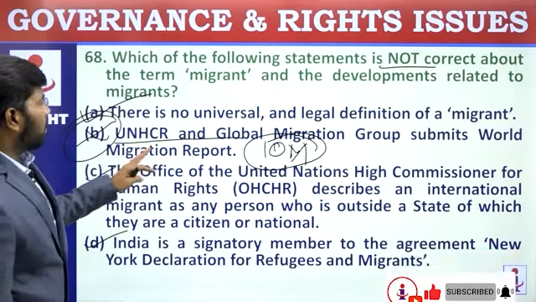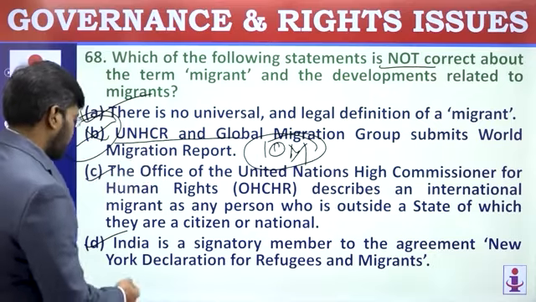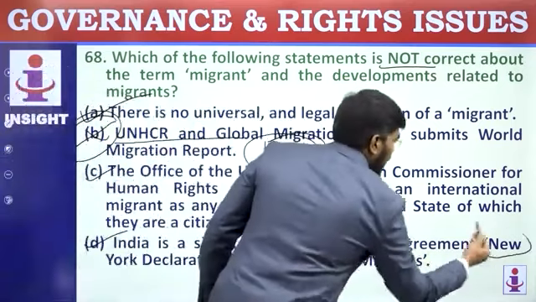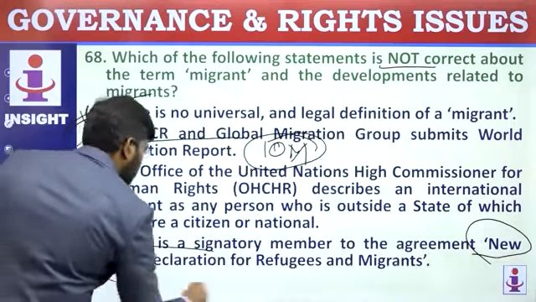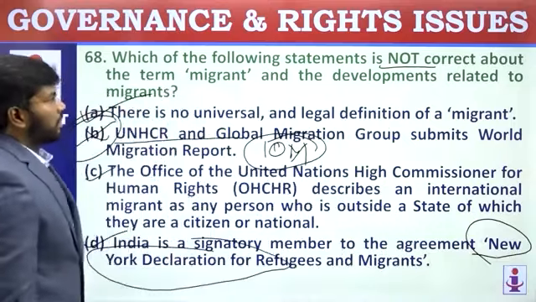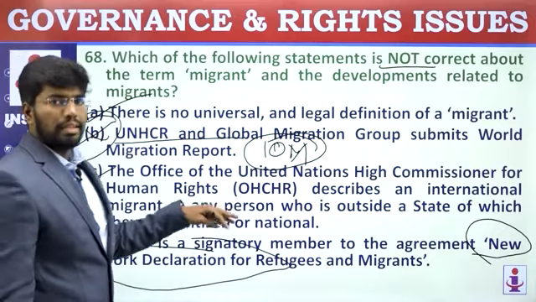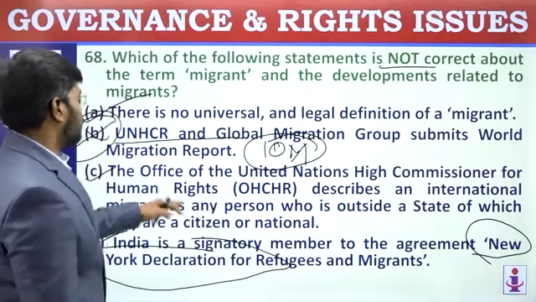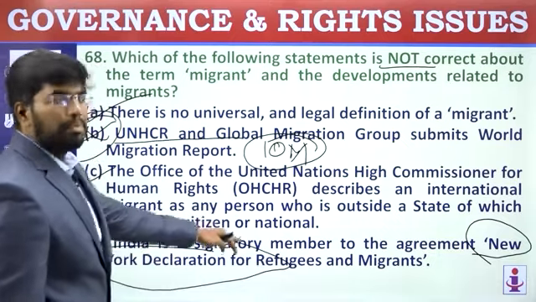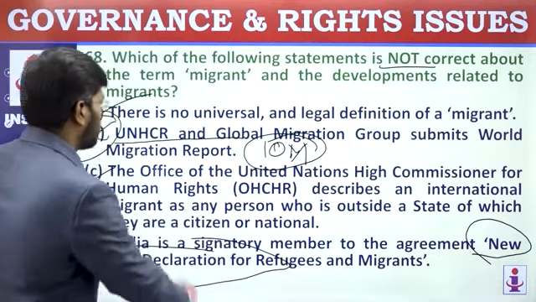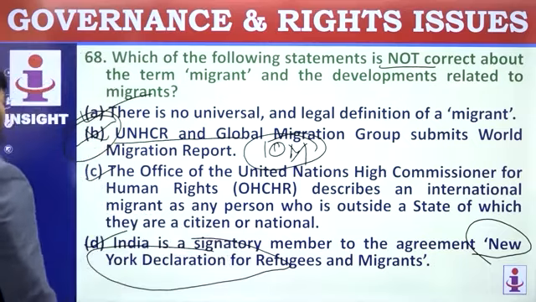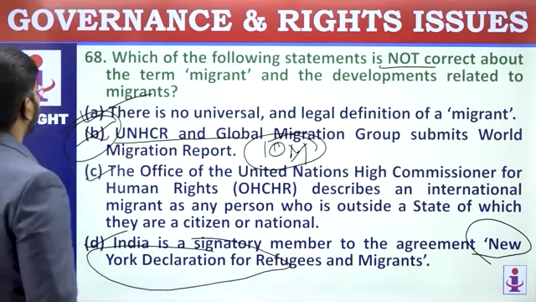Try to remember two facts here. They can ask about the New York Declaration like this also: what is the New York Declaration related to? Migrants, refugees, asylum seekers, like that. Know what the New York Declaration is for and whether India is a signatory. Just keep this fact in mind. Let's move on to the next question.